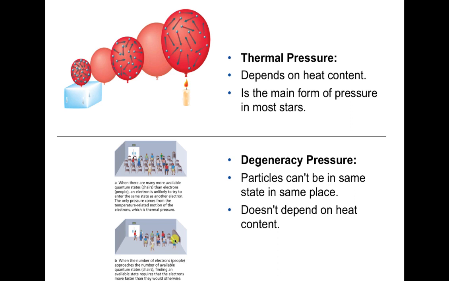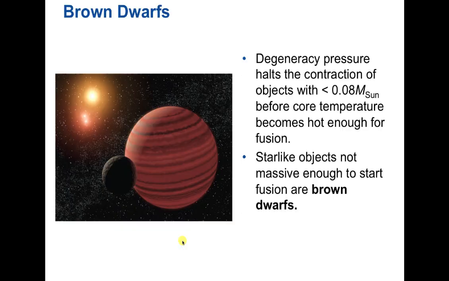So even if you decrease the temperature, those electrons are still not going to be able to get closer together. They're just going to be pushing against each other. And again, this is not because they're all negatively charged, because there's a repulsion between them. It's a different kind of thing. It's a purely quantum mechanical phenomenon. It's hard to explain by just drawing analogies between quantum mechanics and classical mechanics. So you just have to kind of accept this as a strange idea maybe, but it comes from quantum mechanics, and it isn't like thermal pressure in that it does not depend on temperature.